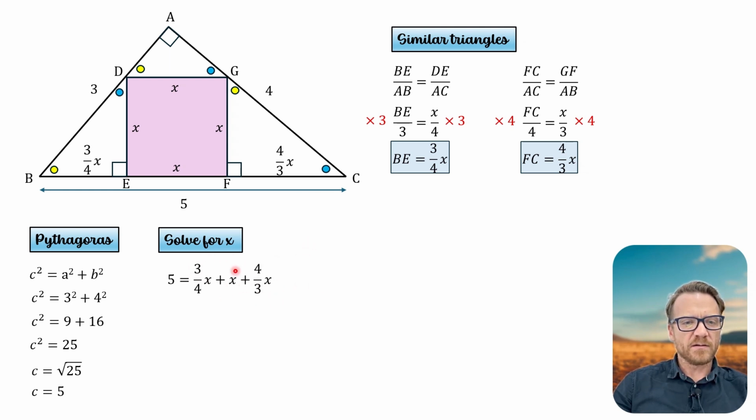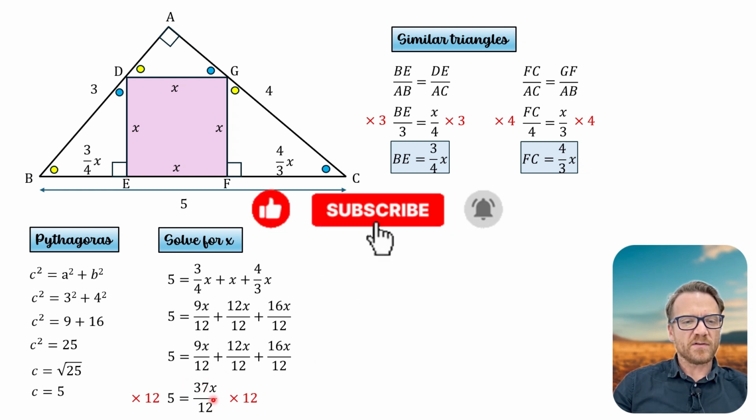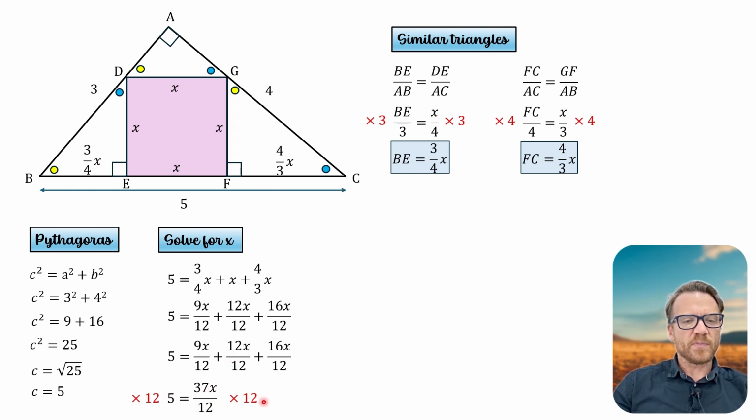Okay, so we can add all these terms here. First thing I would say is just make them equivalent fractions over 12. So we would have 9x over 12 plus 16x over 12, which would give us 25x over 12. Multiply both sides by 12 to get rid of this denominator. And so what we would have then is 60 equals 25x, because the 12s cancel out. And now to get x by itself, divide by 25. So we have x is 60 over 37.